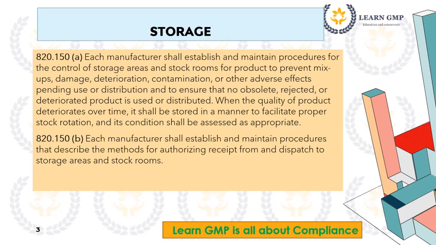820.150 B. Each manufacturer shall establish and maintain procedures that describe the methods for authorizing receipt from and dispatch to storage areas and stockrooms.